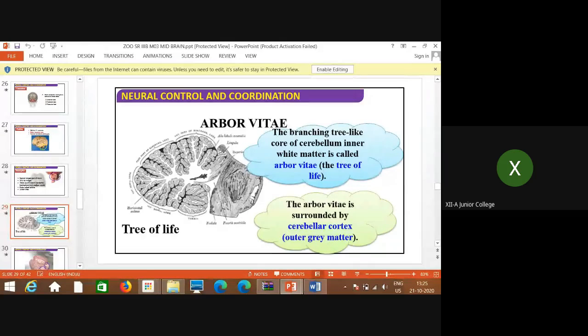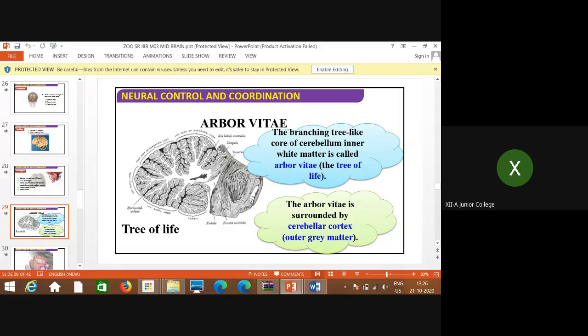When you take the section vertically, not transverse, then you can see such tree-like branching structures. If you see the inner part as white, that is made up of white matter covering the gray matter. So outside it is gray, inside it is white. So the white branching is called arbor vitae, also called the tree of life. Vitae is vital, that is living, that is life. Arbor is branching of tree. So it is a small tree-like or branching structure.